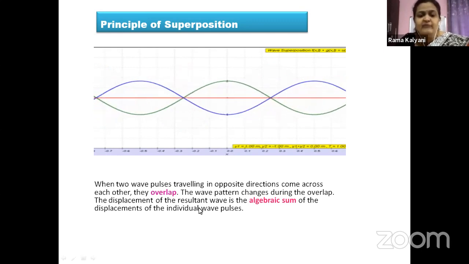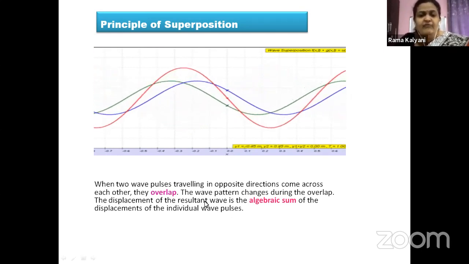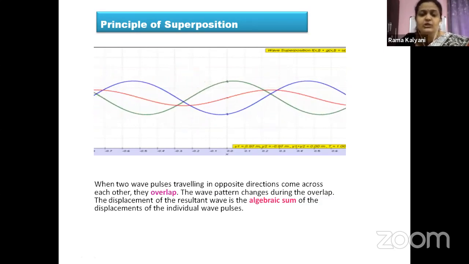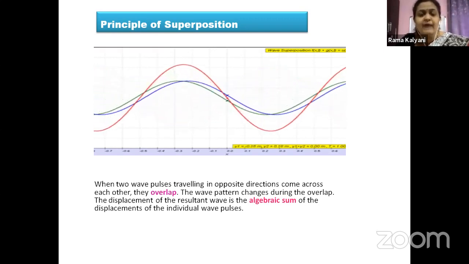Okay, children, here I have used the word wave pulse. What do we mean by a pulse? A wave pulse is just when you give a small jerk to a rope. You can see a small wave being carried to the other end of the rope.